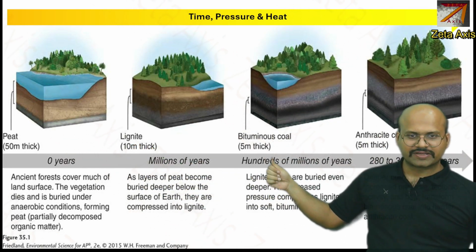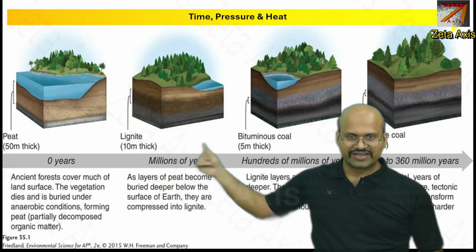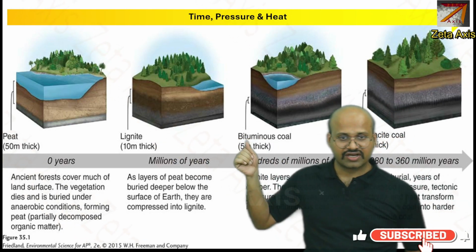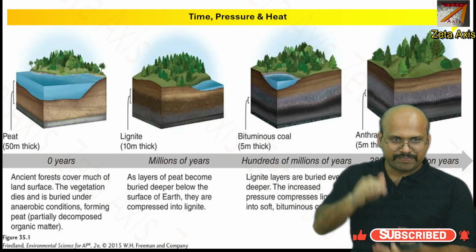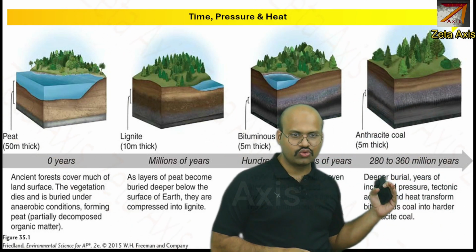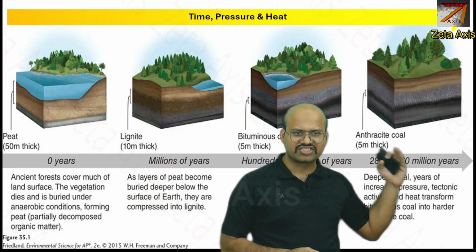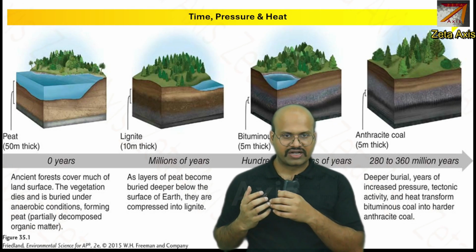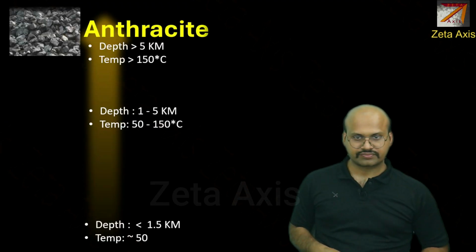If it is subjected to heat and pressure for hundreds of millions of years, it converts into bituminous coal, which is better than lignite. Here there will be a higher concentration of carbon because they are more compressed. And finally, in 280 to 360 million years, we see the formation of anthracite coal. This has the highest density of carbon and is much harder than all other coals.